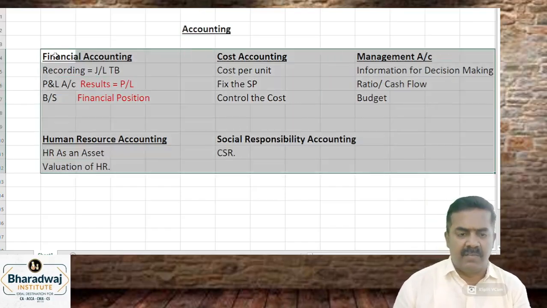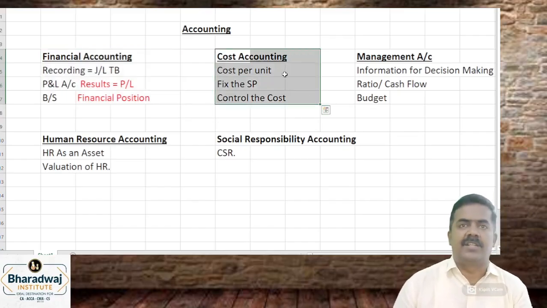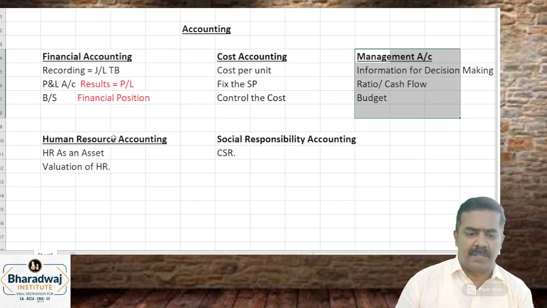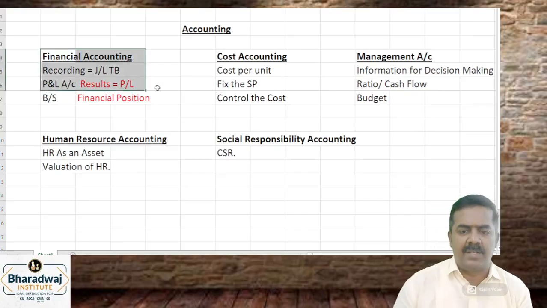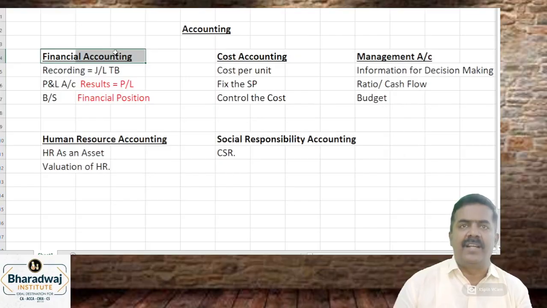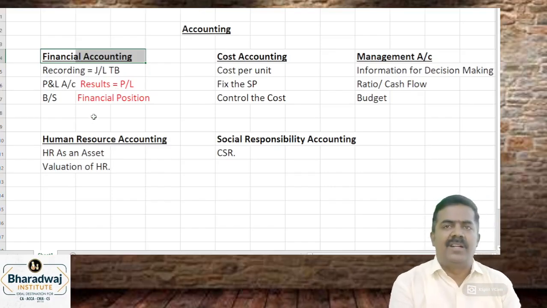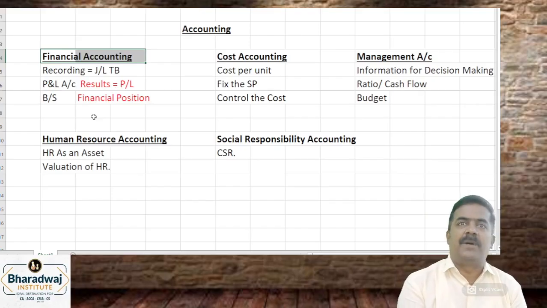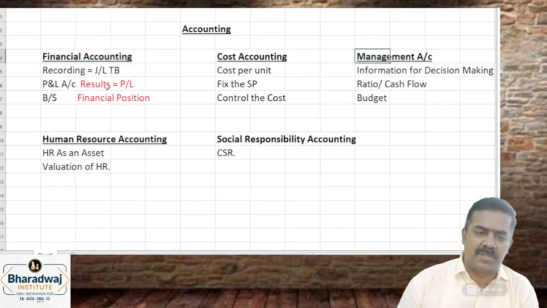So this is the first aspect of accounting, branches of accounting. At the foundation level, you will be learning some aspects of financial accounts and an introduction to cost accounting. Other aspects are covered only at your intermediate level. In the examination, they can ask, for example, the branch of accounting that is involved in preparation of budgets, ratio, cash flow. They will give you options. Which accounting? Management accounting.